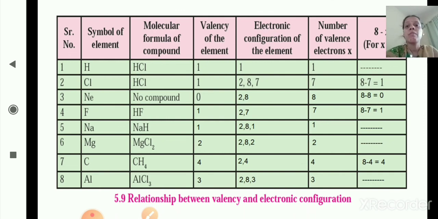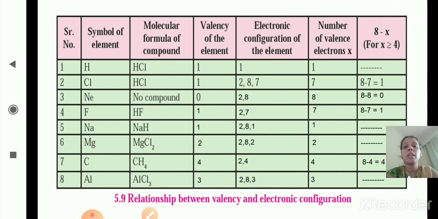Number of valence electrons is X, and in the last column, the formula to find valency is 8 minus X. But only if X is greater than 4 or X is equal to 4 can you use 8 minus X. Otherwise, if X is equal to 1, 2 or 3, then the valency of the element is the same as X. If any element has 1, 2 or 3 valence electrons, then its valency is also the same. Then you will not use the formula 8 minus X.